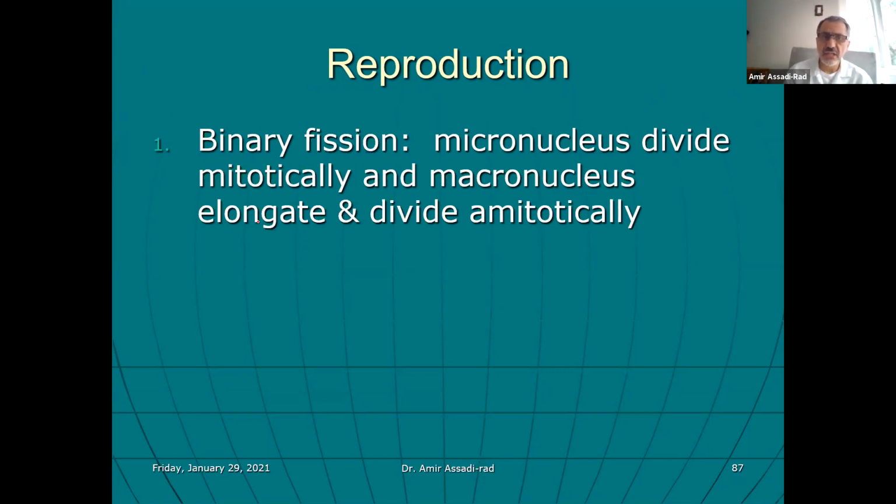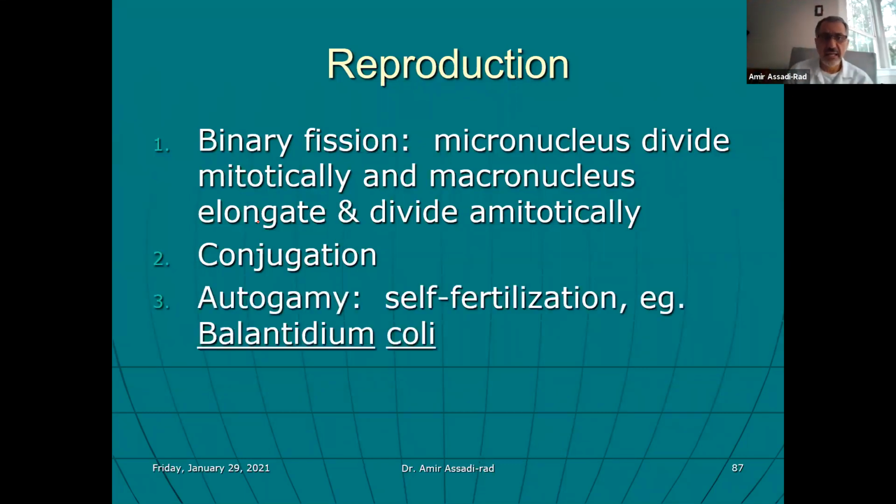Micronucleus divides mitotically and macronucleus elongates and divides amitotically. Conjugation is when they come together and exchange nuclear material, and autogamy means self-fertilization, like Balantidium coli. Balantidium coli is the only ciliated organism you should know that causes diarrhea.